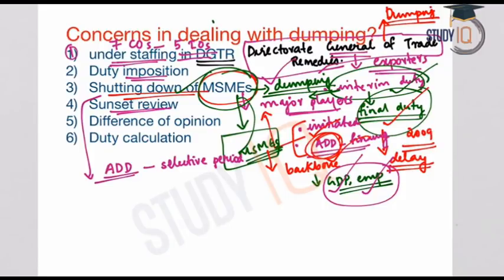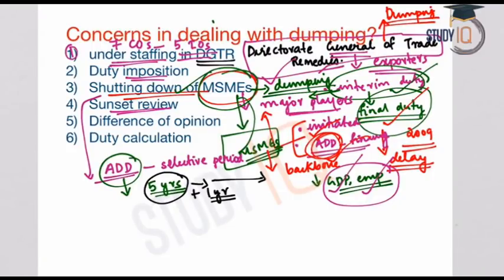So in the global practice, once an industry applies for a sunset review, the anti-dumping duty is extended for 1 year pending investigation. For example, anti-dumping duty is imposed for 5 years, and suppose towards the end of this 5 years an industry applies for a sunset review because the dumping is still continuing. So in other countries, what will be done? This 5 year period will be extended by a further 1 year. So the domestic industries will get additional protection for 1 more year.